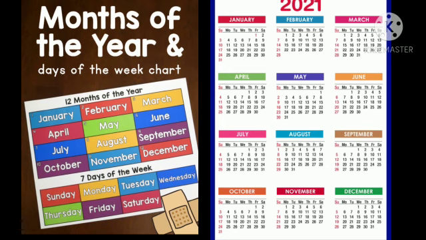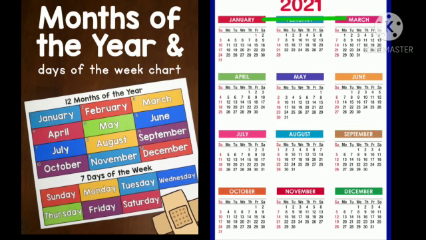So children, these are the 12 months of Gregorian calendar: January, February, March, April, May, June, July, August, September, October, November and December. And here you can see days of week: Sunday, Monday, Tuesday, Wednesday, Thursday, Friday and Saturday.